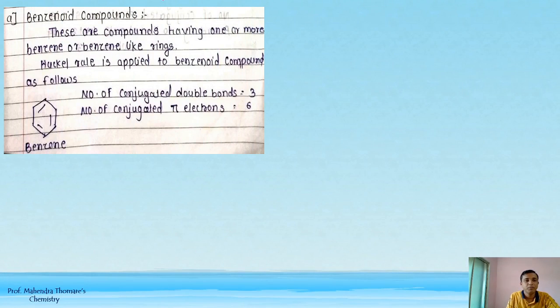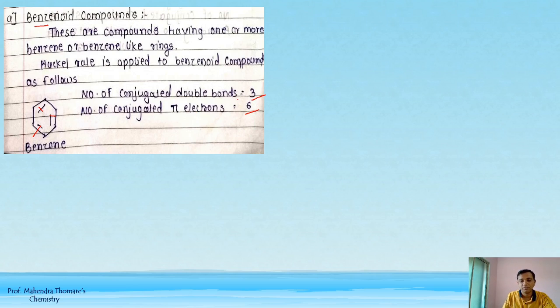So benzenoid compounds. So benzenoid compounds कौन से? These are the compounds having one or more benzene or benzene-like rings. Hückel rule is applied to benzenoid compound as follows. So number of conjugated double bonds कितने हैं benzene के? 1, 2 and 3. So 3 into 2. So number of conjugated pi electrons कितने होंगे फिर?